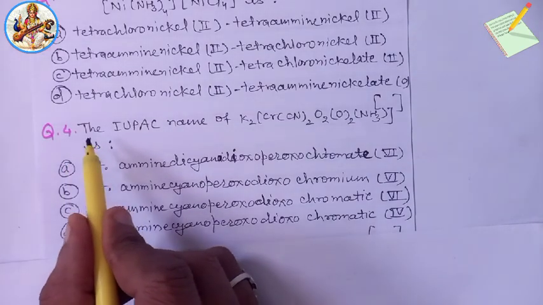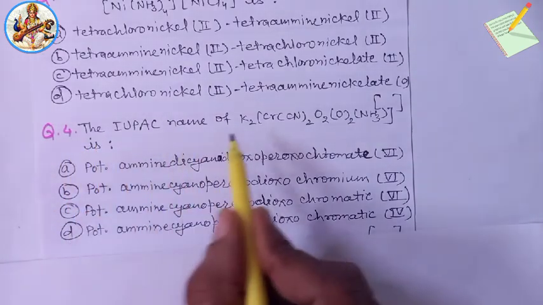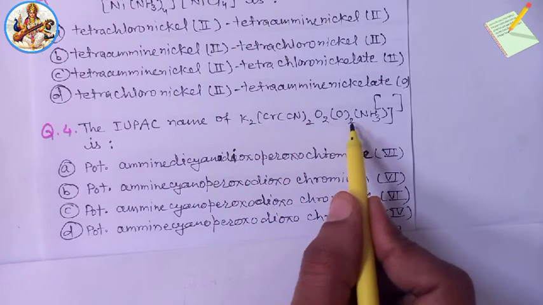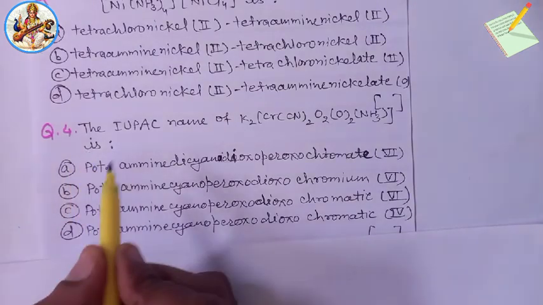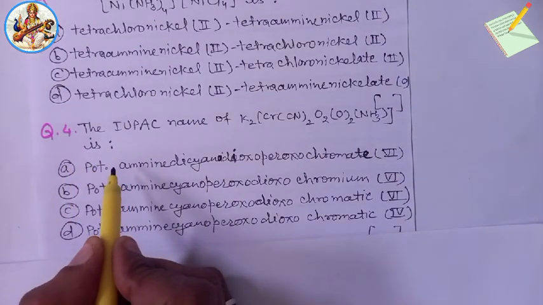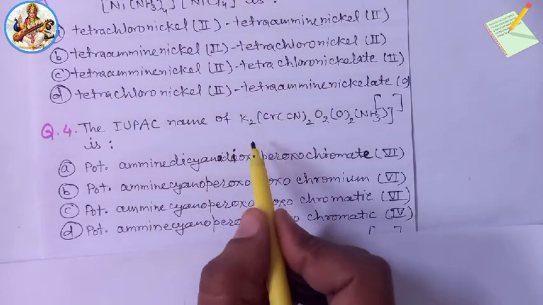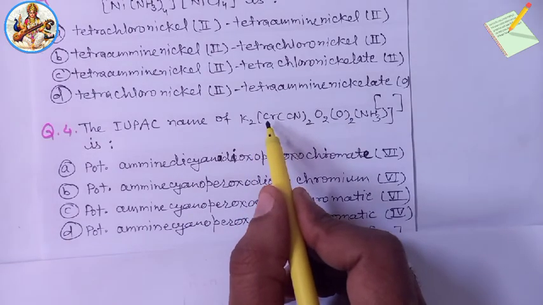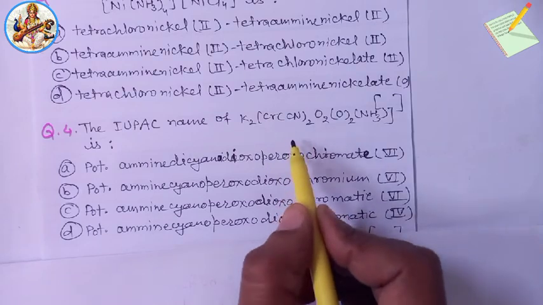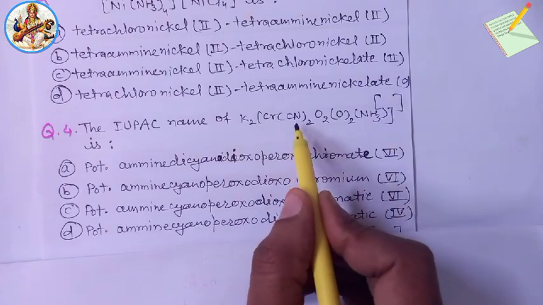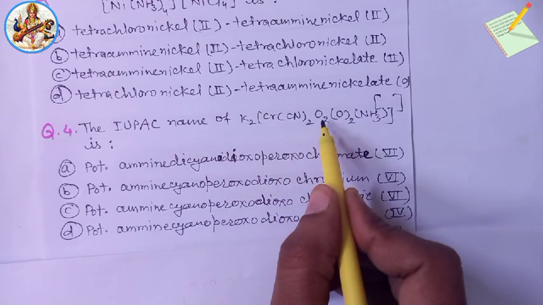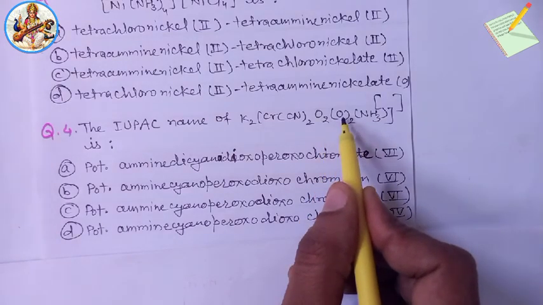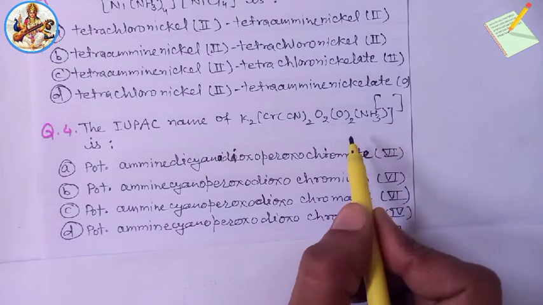Now next, question fourth: the IUPAC name of K2[Cr(CN)2O2(O2)(NH3)] is. Very important. Here potassium is the simple ion, the central metal is chromium, and the ligands are cyanido or cyano, oxo, peroxo and amine.